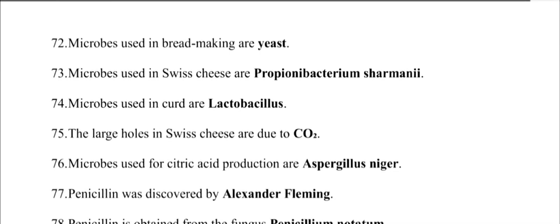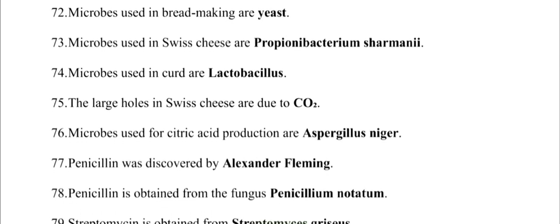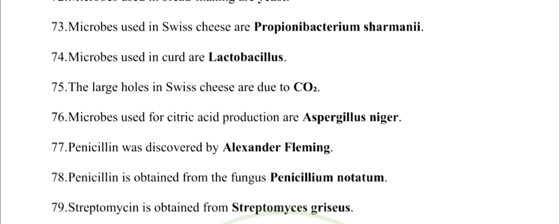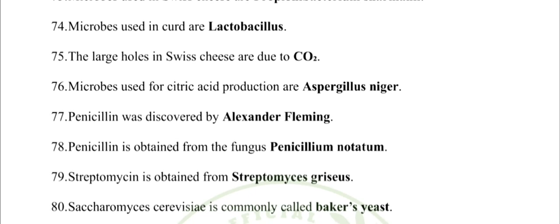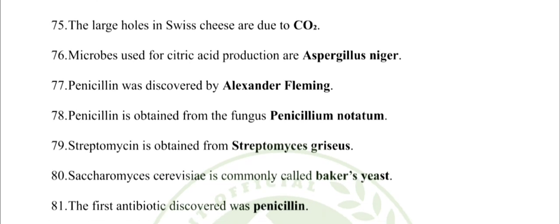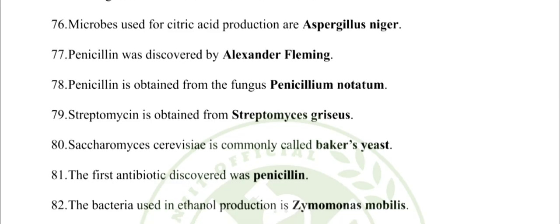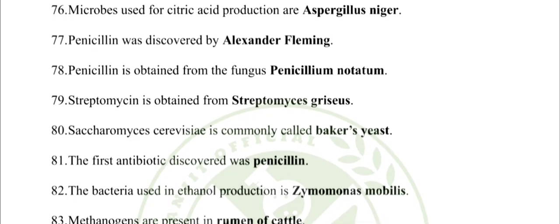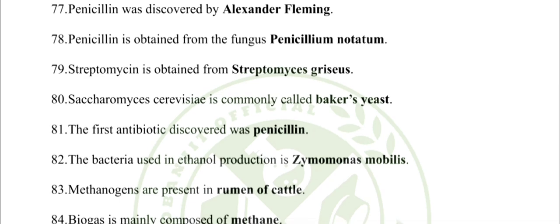77. Penicillin was discovered by Alexander Fleming. 78. Penicillin is obtained from the fungus Penicillium notatum. 79. Streptomycin is obtained from Streptomyces griseus. 80. Saccharomyces cerevisiae is commonly called baker's yeast. 81. The first antibiotic discovered was penicillin. 82. The bacteria used in ethanol production is Zymomonas mobilis.